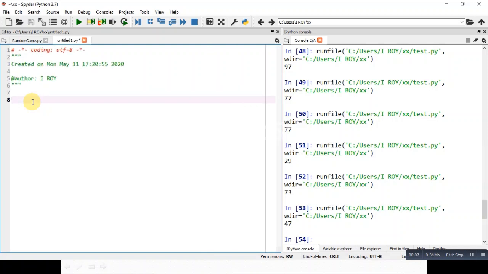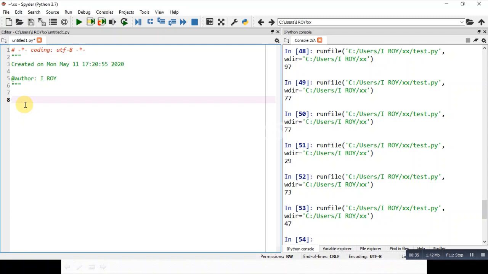For this we will write a very small game on random number. The game is all about this: the user will be entering one number, a random number will be generated, and we will see in how many attempts the user guesses that particular number.